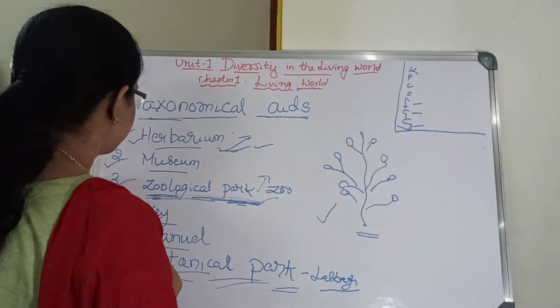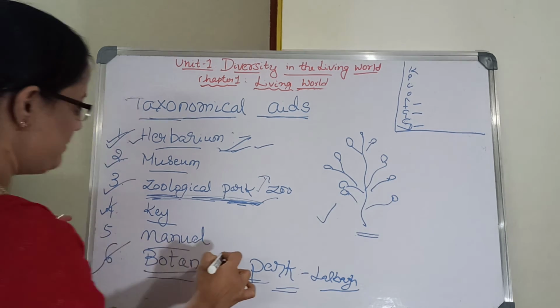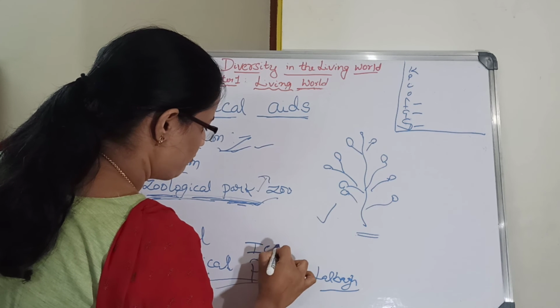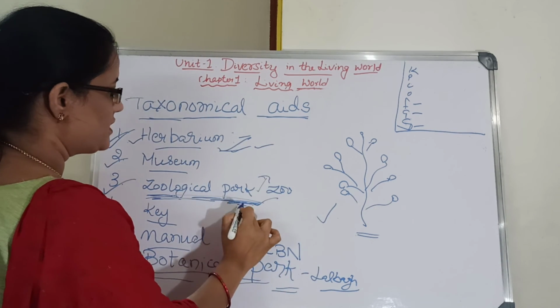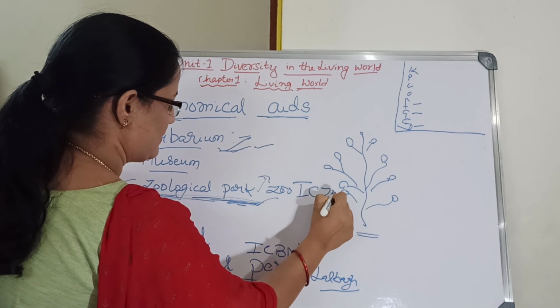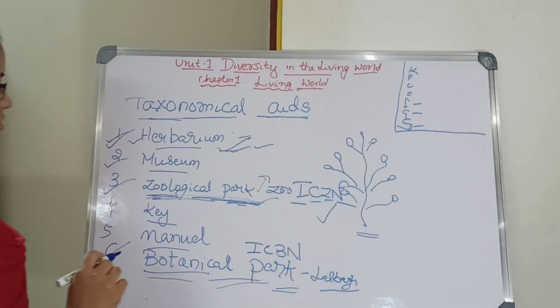For plants there is the ICBN, International Code of Botanical Nomenclature. For animals there is the ICZN, International Code of Zoological Nomenclature.